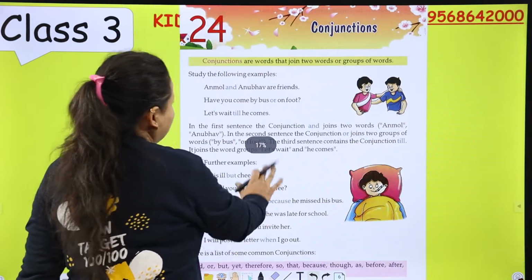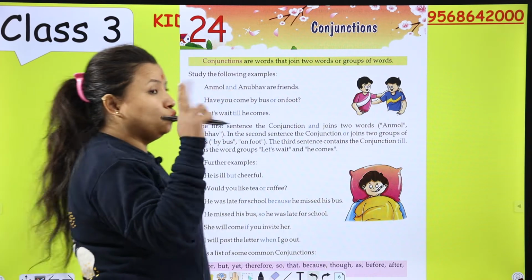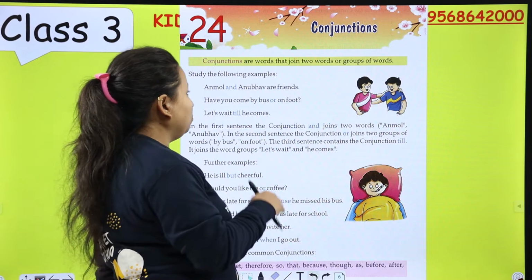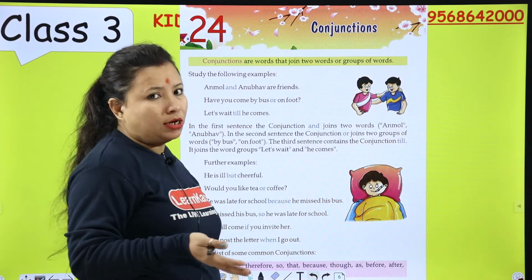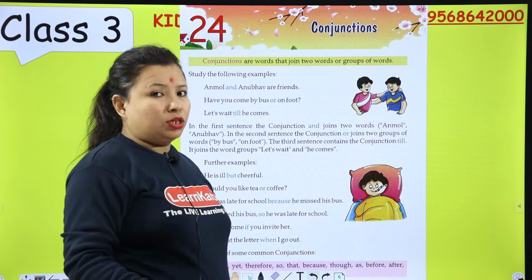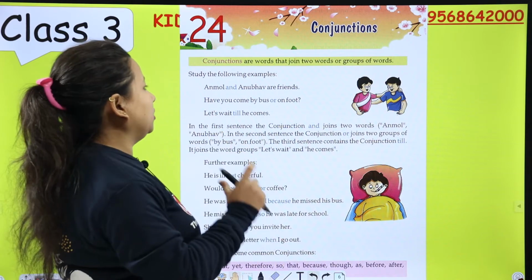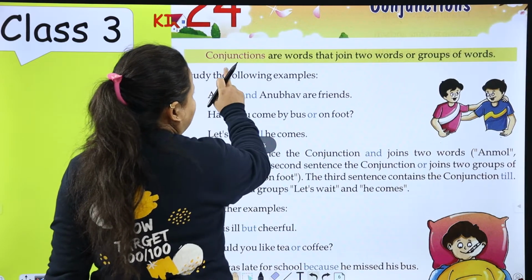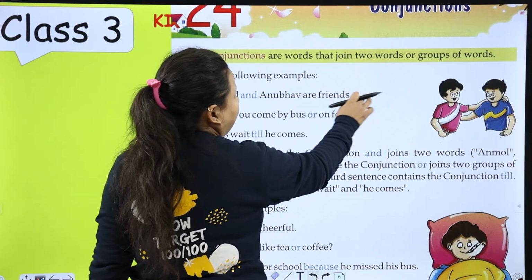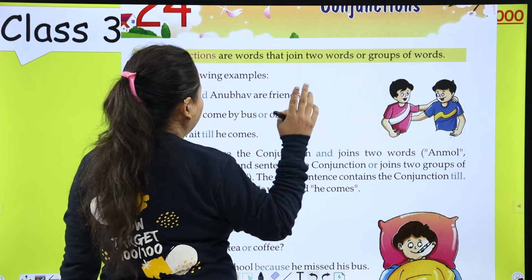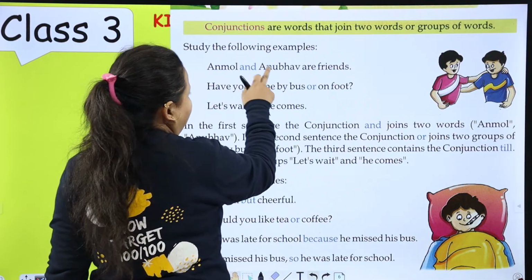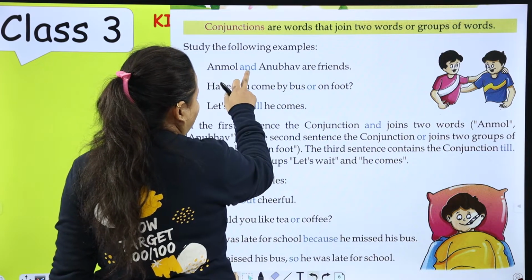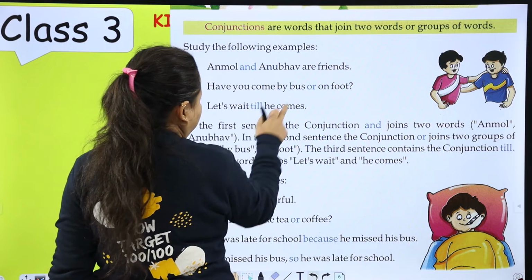Conjunctions are words that join two words or group of words, like Anmol, Anubhav are friends, but we have to say Anmol and Anubhav are friends. Now look here, conjunctions are words that join two words or group of words. So here Anmol and Anubhav are two words and and joins the two words, Anmol and Anubhav.